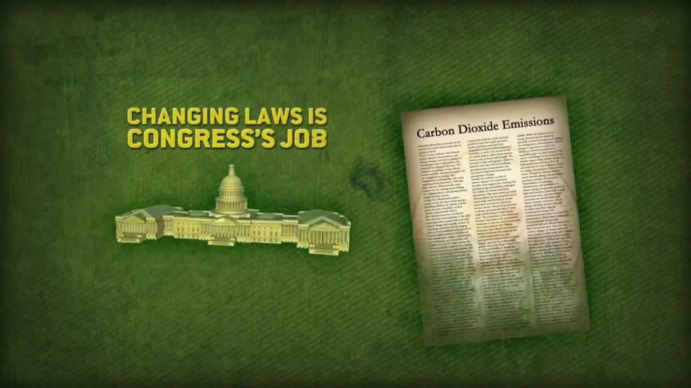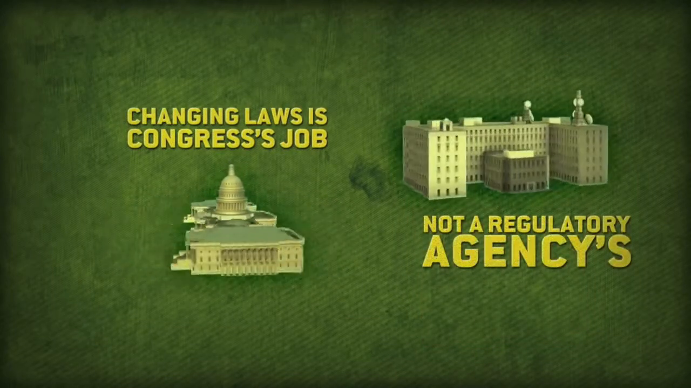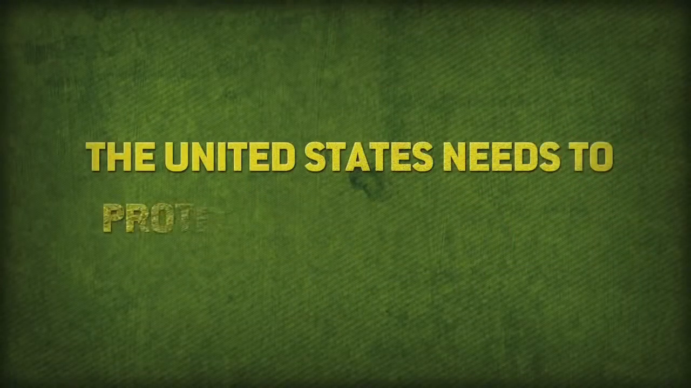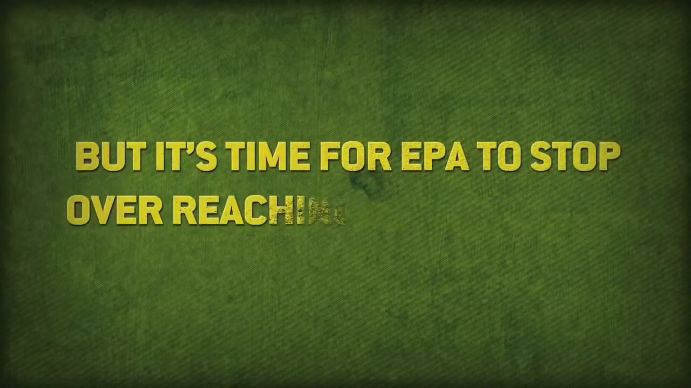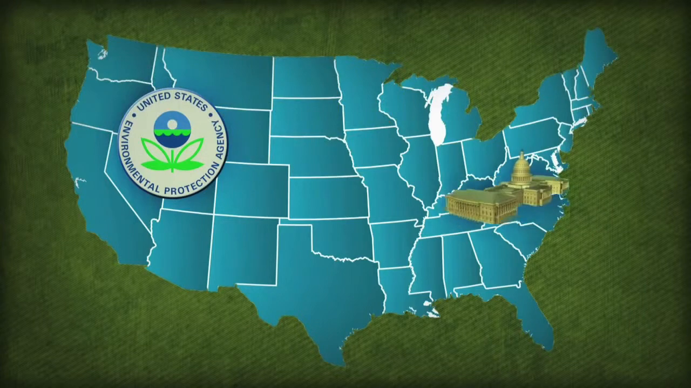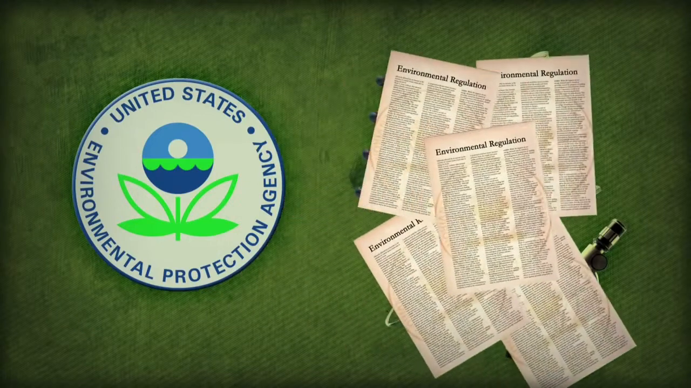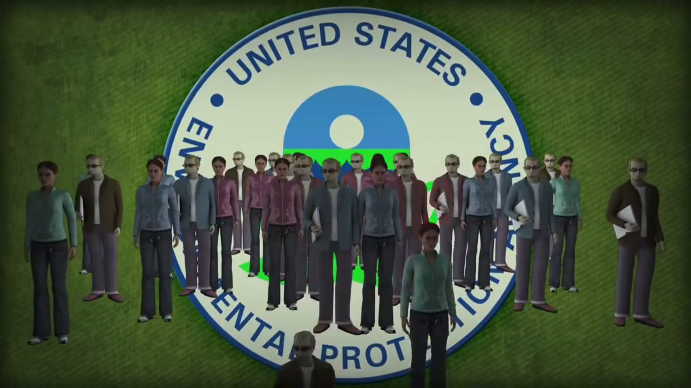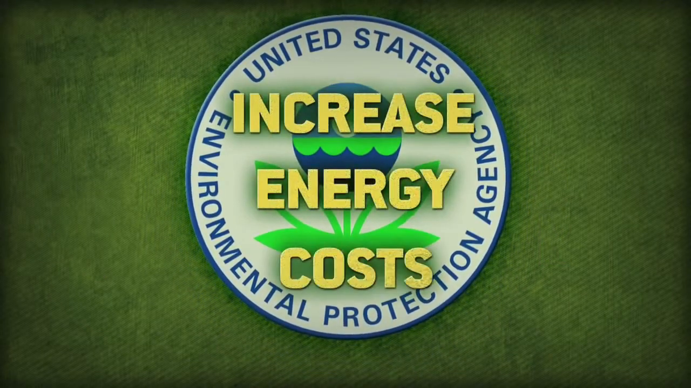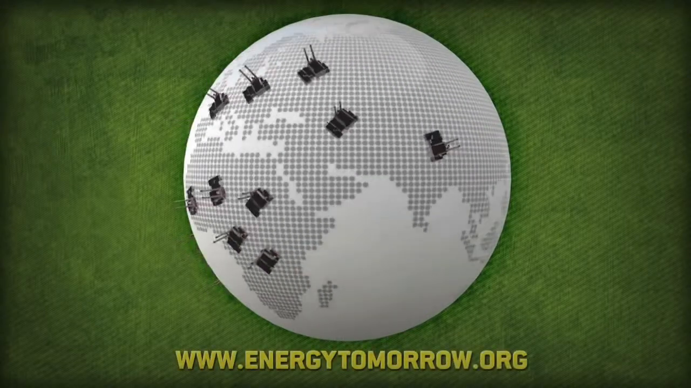Changing laws is Congress's job, not a regulatory agency's. EPA's actions on greenhouse gases could force new unrealistic requirements on more than 6 million U.S. businesses. The United States needs to protect the environment, but it's time for EPA to stop overreaching its authority. They should leave crafting legislation to our elected officials, and they should not push political agendas instead of realistic science. It ultimately could cost millions of American jobs, increase energy costs, and put U.S. businesses at a competitive disadvantage in the global race for energy.